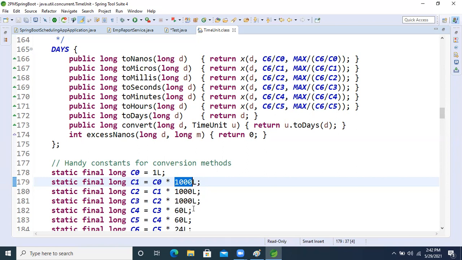After that, a thousand milliseconds equal 1 second.